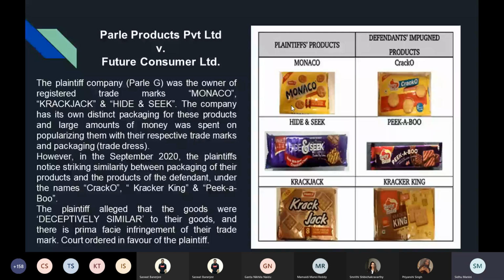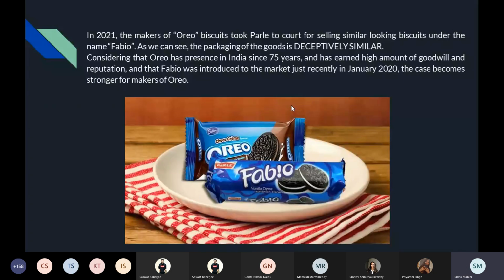In 2021, the makers of Oreo biscuits took Parle to court for selling similar looking biscuits under the name Fabio. Now look at the two packets, the Fabio and Oreo. The kind of alignment that Oreo has used, Fabio used the same thing. The font is a little similar. The look of the biscuits is identical. The blue color, the shade is identical. As we can see, the packaging of the goods is deceptively similar.